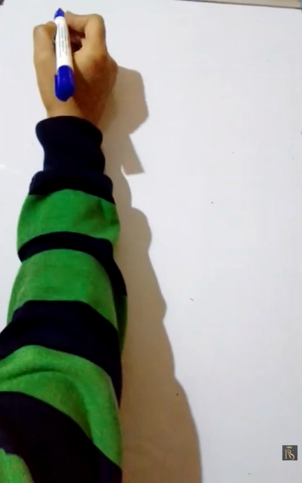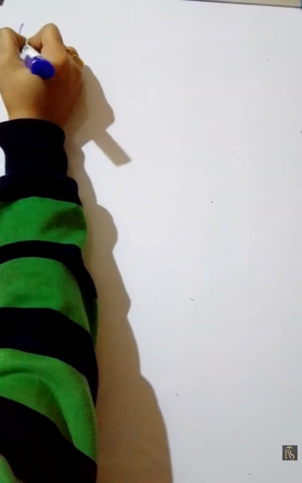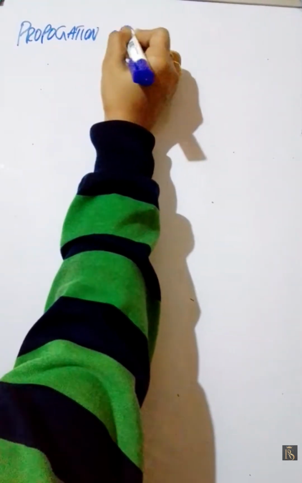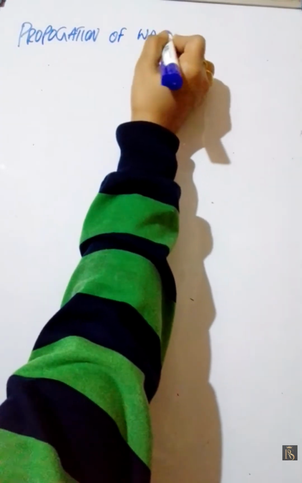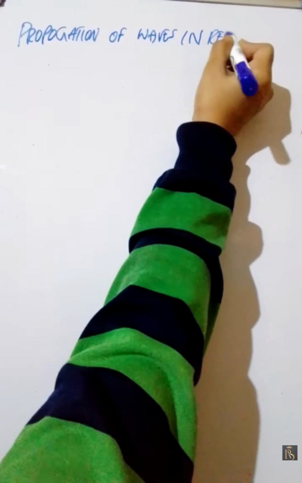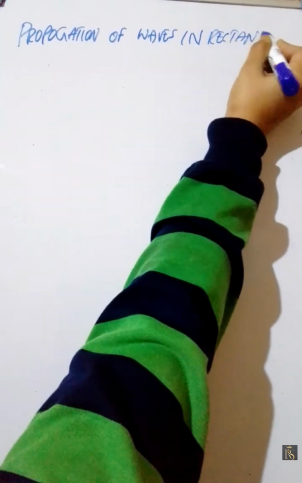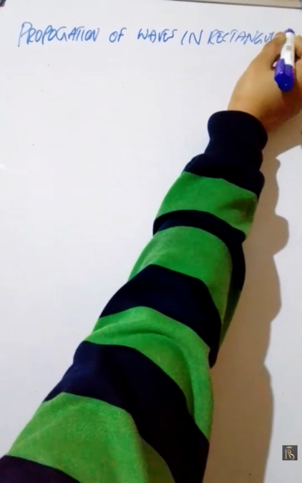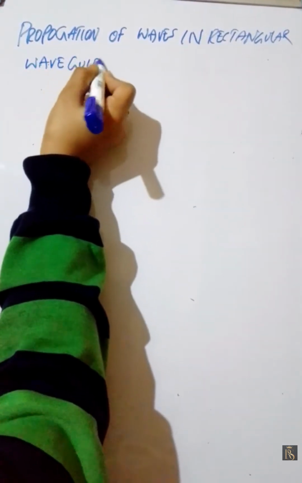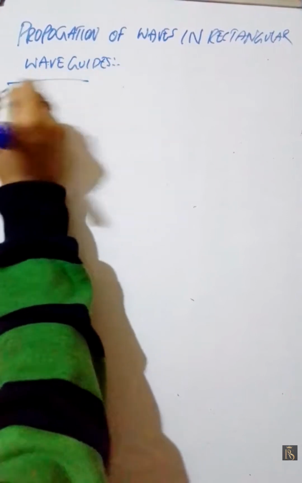Now, how is the propagation of waves in rectangular waveguides? Propagation of waves in rectangular waveguides.